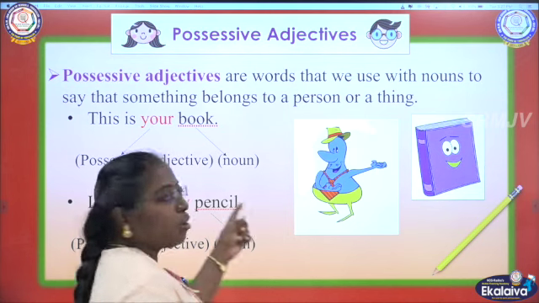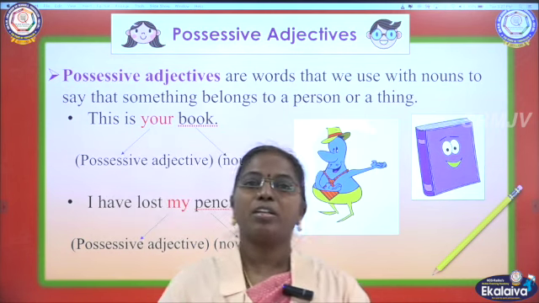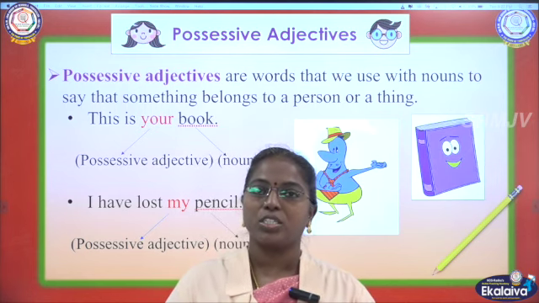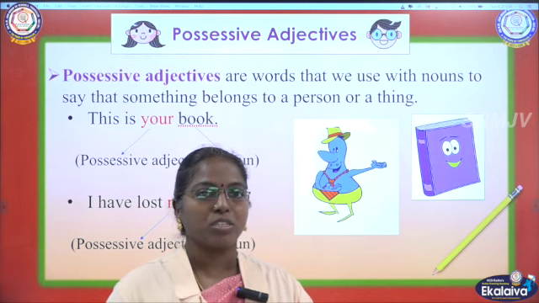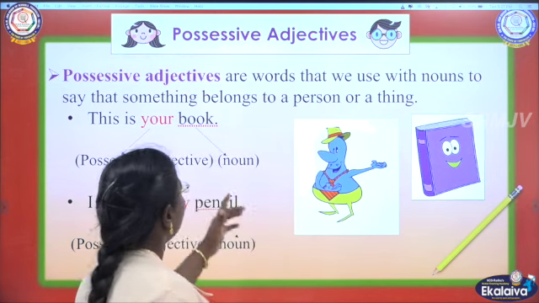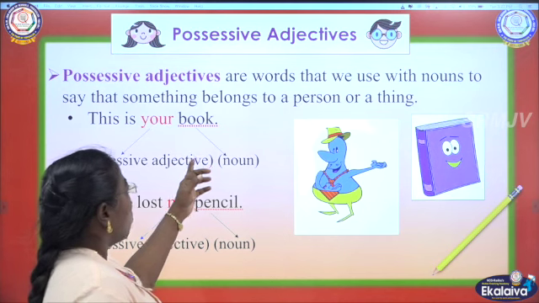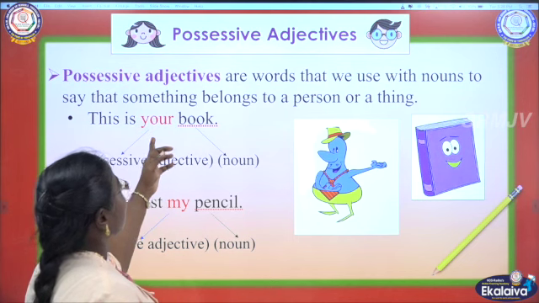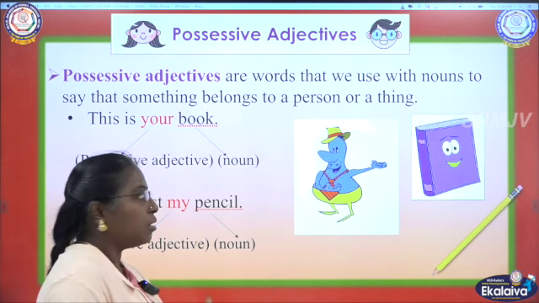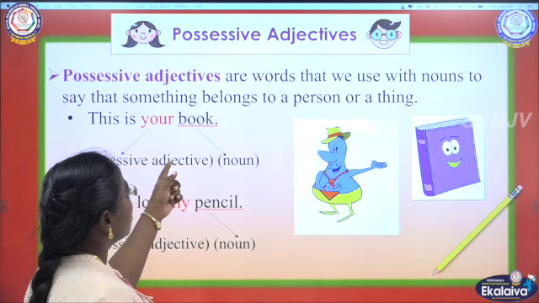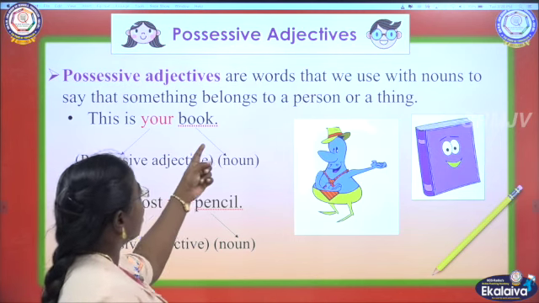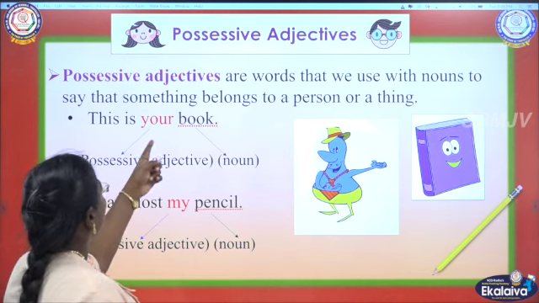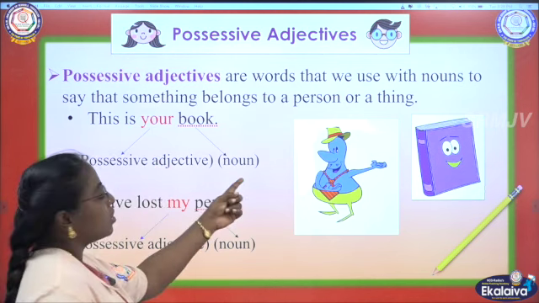This is my pen. This is your book. Whether the book is yours or mine, you are saying this is my book. So my is a possessive adjective. Why? Because book is a noun, and before the noun we are saying my or your. A possessive adjective always comes before a noun. Here book is a noun, so before book we get your. So your is a possessive adjective here, and book is the noun.